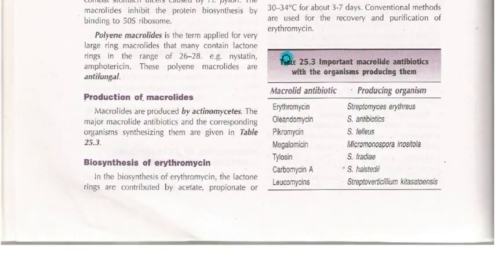Here you can see important microbial antibiotics with the organisms producing them. This will be asked in match the following, or sometimes they will ask which particular organism is involved in producing erythromycin, and they will give four options, and if you study from this tabulated column alone, you can tick the correct answer. So take this book, download this book from the internet, or you can buy this book if you have time. Since we are running out of time, just study the tabulated forms given in this particular book.